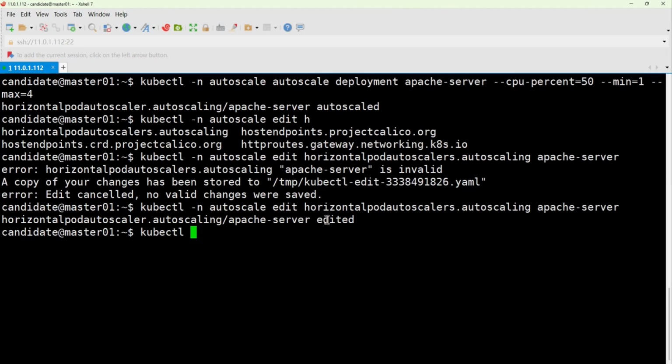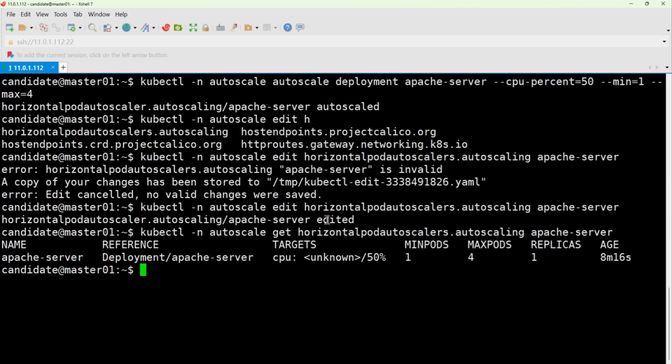After finishing that, next we need to verify it. For verification, first we use this. Again, our namespace is this one. That's correct. Just fill it in directly. Then we go and check, right? Use our get command to check our results. This one is too long, so I won't read it out loud. Let's just take a look directly. Okay, here we can see the result. CPU at 50%, no problem, right? Minimum value is 1, maximum is 4.